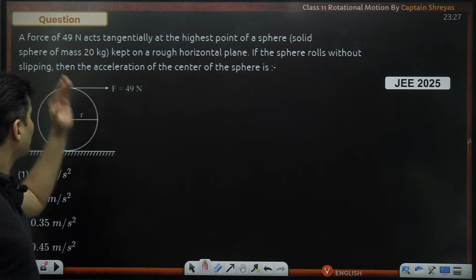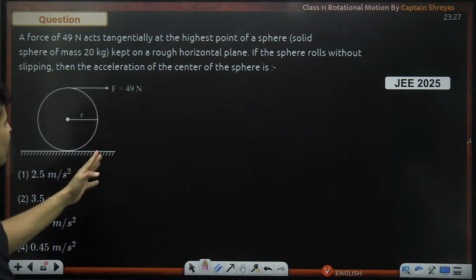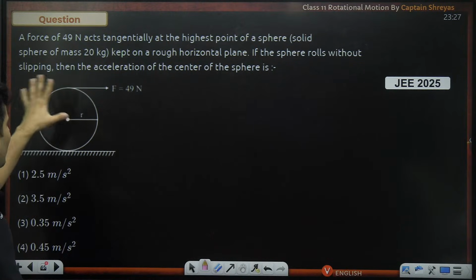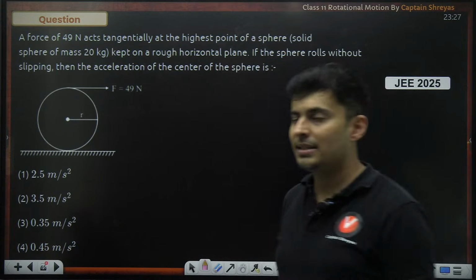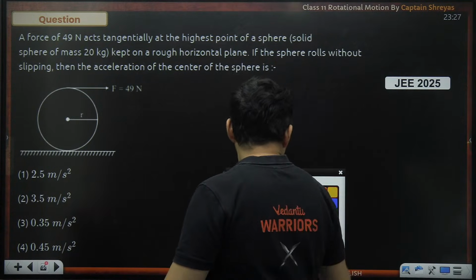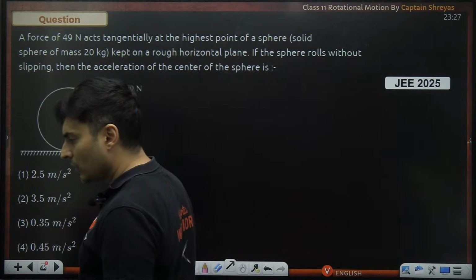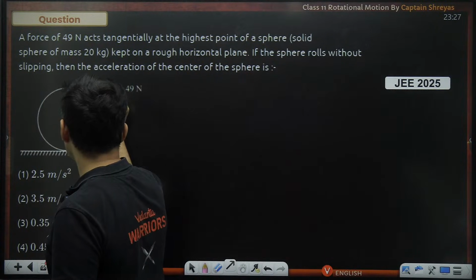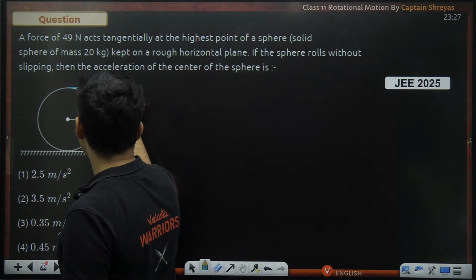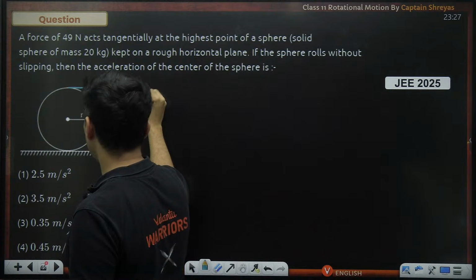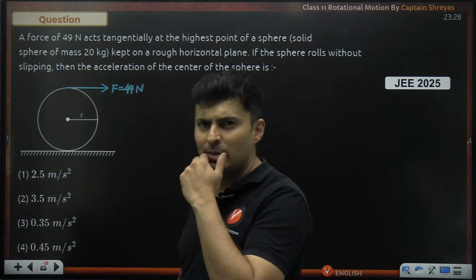Okay, here it comes. There is a force of 49 Newton which is applied on the highest point of a solid sphere kept on a rough plane. If the sphere rolls without slipping, then what is the acceleration of the center of the sphere? Let's analyze this. In this particular problem, it is clearly mentioned it is rolling. There is no slipping condition. There is a force at the topmost point, and that force is given to be 49 Newton. Apart from this, which other forces will be there?